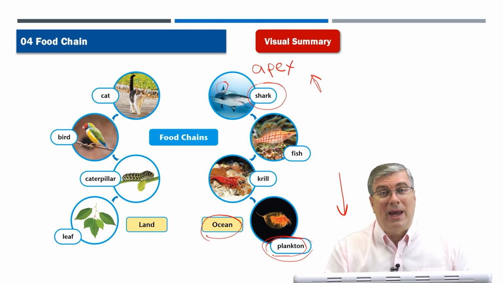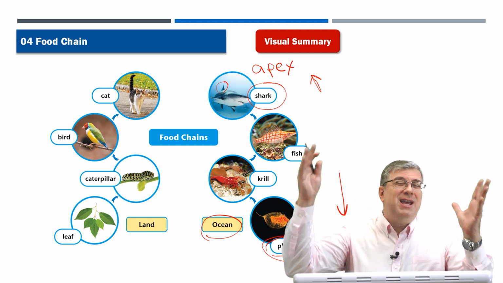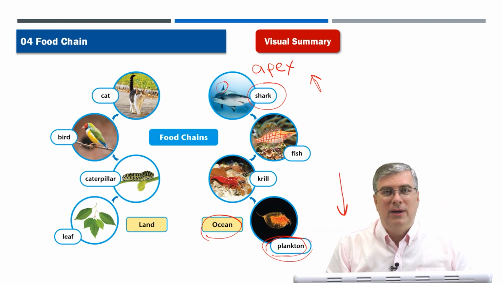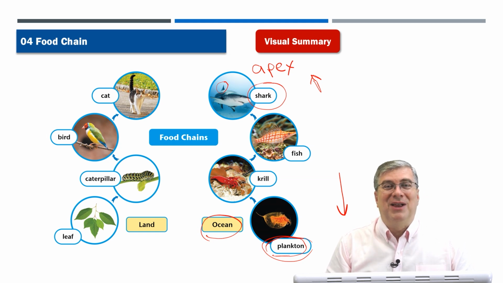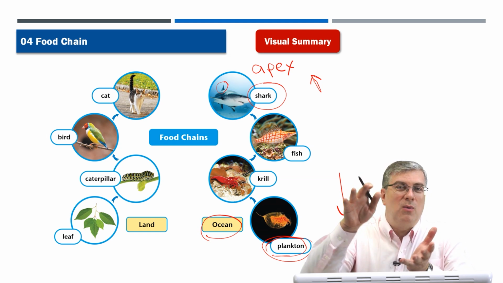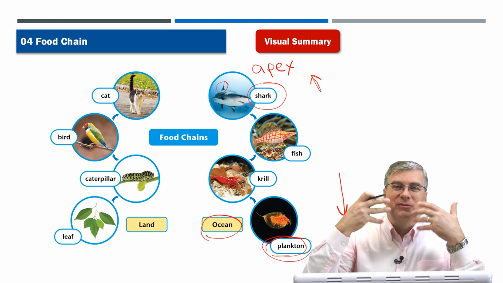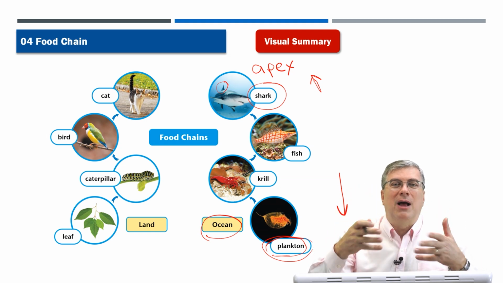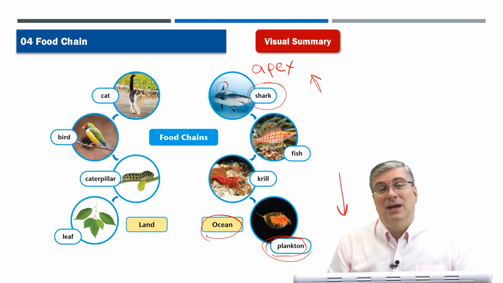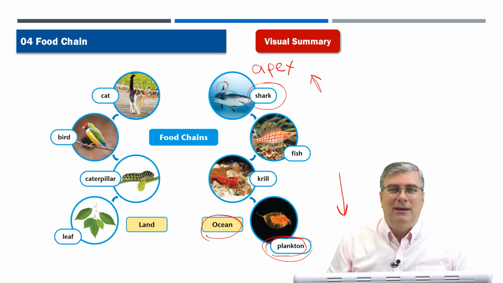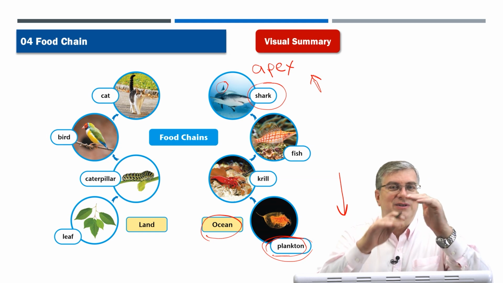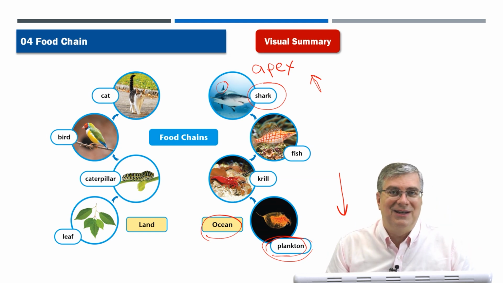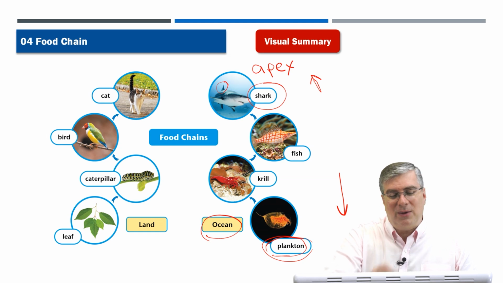Whales. Blue whales. Blue whales are the biggest creature on Earth. And what do they eat? They eat the smallest creature on Earth, plankton. They have big mouths and they just go through the water and take in all the plankton, strain it through their mouths. And that's what they eat. You'd think a whale could eat anything. It eats the smallest creature in the world, skips all the other animals in between and just goes for the plankton. It's kind of interesting. Okay, so anyway, that's the ocean.